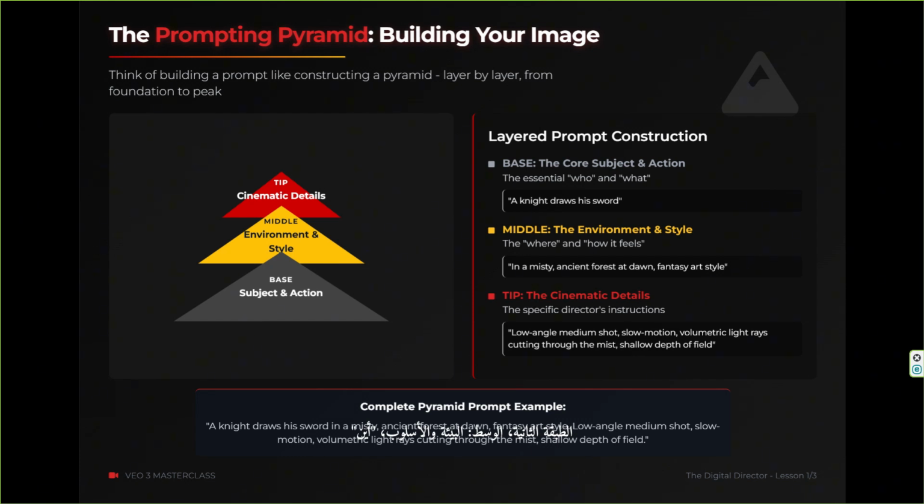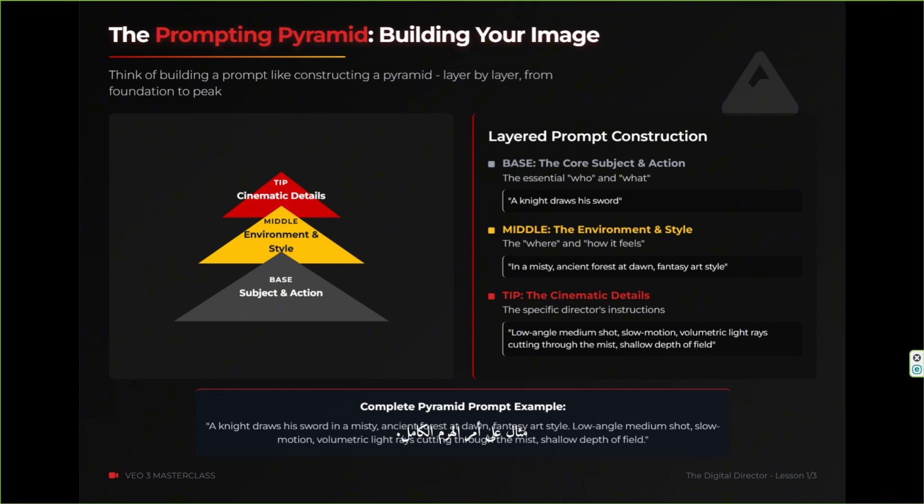Layer 2, middle, the environment and style, the where and how it feels. Example, in a misty, ancient forest at dawn, fantasy art style. Layer 3, tip, the cinematic details, the specific director's instructions. Example, low-angle medium shot, slow motion, volumetric light rays cutting through the mist, shallow depth of field.